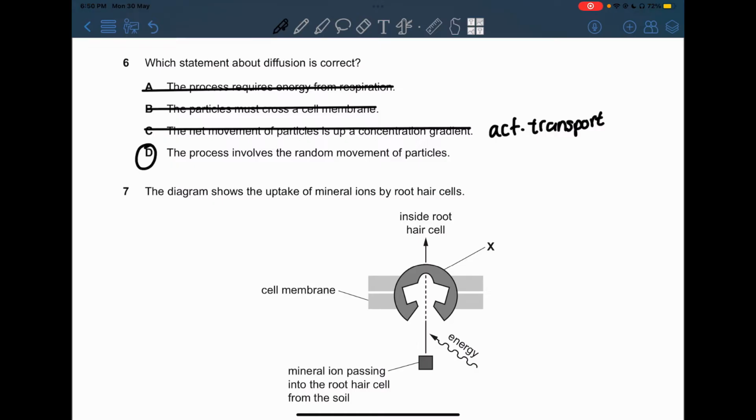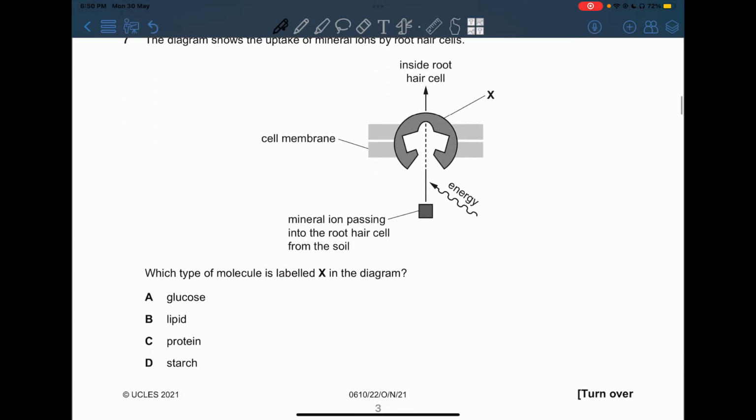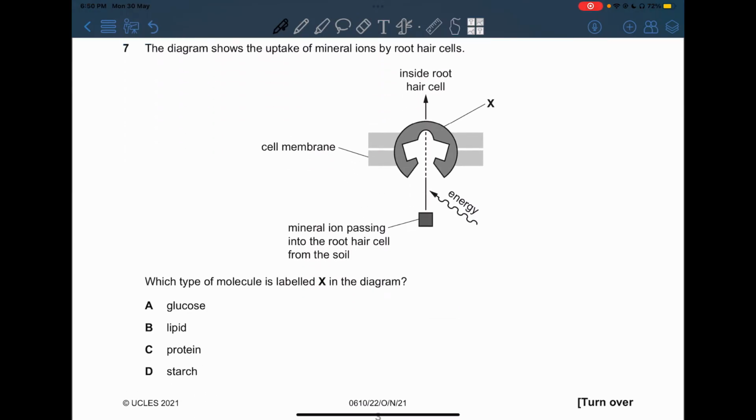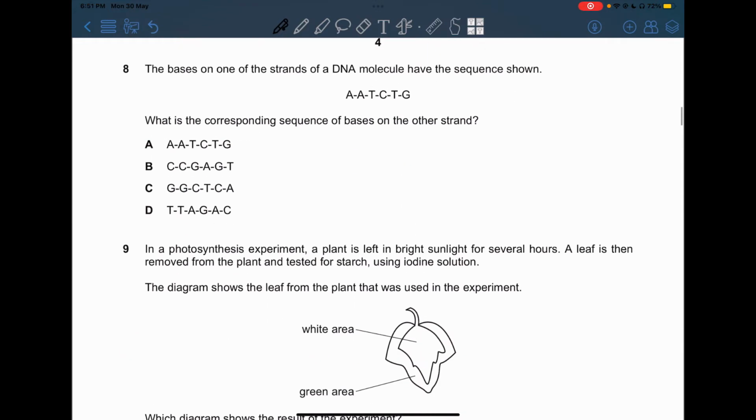Now, this is correct. Now 7, the diagrams show the uptake of mineral ions by root hair cells. What type of molecule is labeled X in the diagram? Now they're asking for the type of molecule and not the name. Now the type is actually called the protein carrier, and as we all know from its name, it's from protein. So we're going to be choosing C for this question.